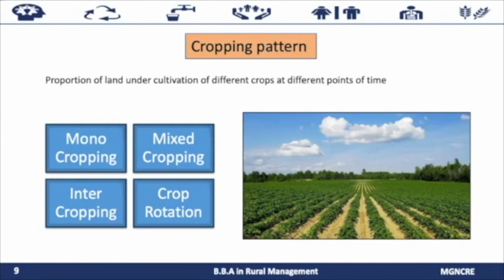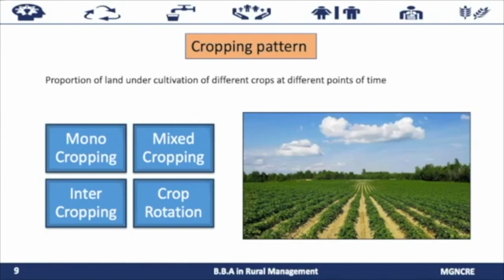So coming to mixed cropping. In mixed cropping, two or more crops are grown on the same land. For example, growing wheat and gram on the same land at the same time is mixed cropping. This practice minimizes the risk of failure of one of the crops and ensures against crop failure due to abnormal weather conditions. The advantages of mixed cropping are that crop yield increases, the risk of crop failure is reduced, the soil is utilized properly, and more than one variety of crop can be harvested at the same time.